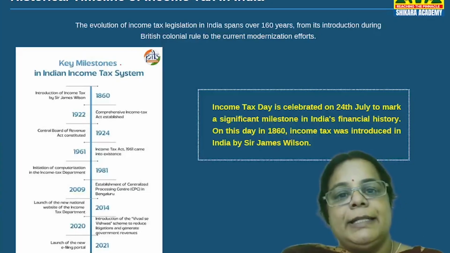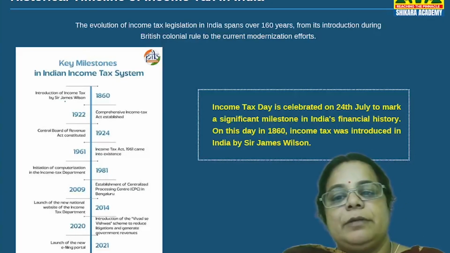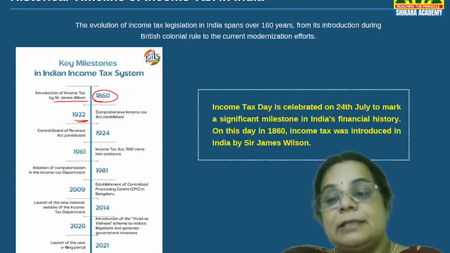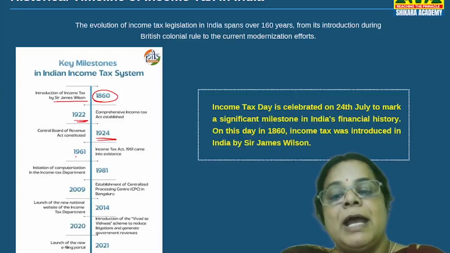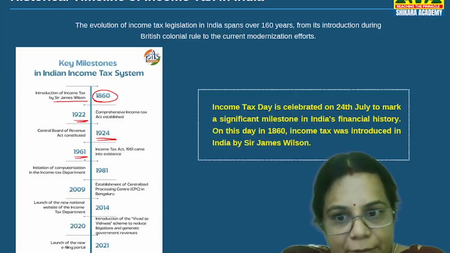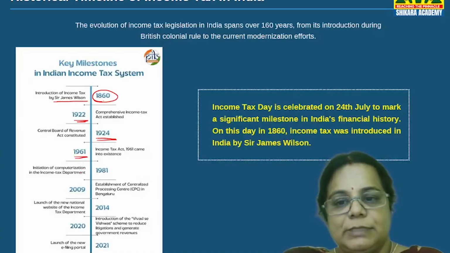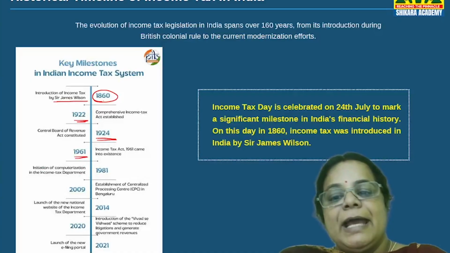But before that, the historical timeline, please remember. In 1860, income tax was introduced by Sir James Wilson, and in 1922, the first comprehensive Income Tax Act was enacted. The Central Board of Revenue Act was constituted in 1924. In 1961, the recently replaced law came into existence.